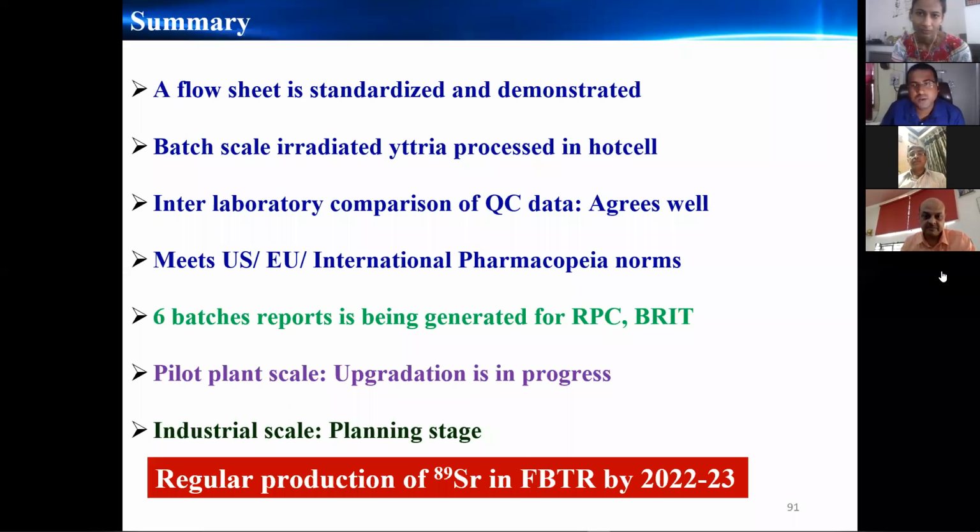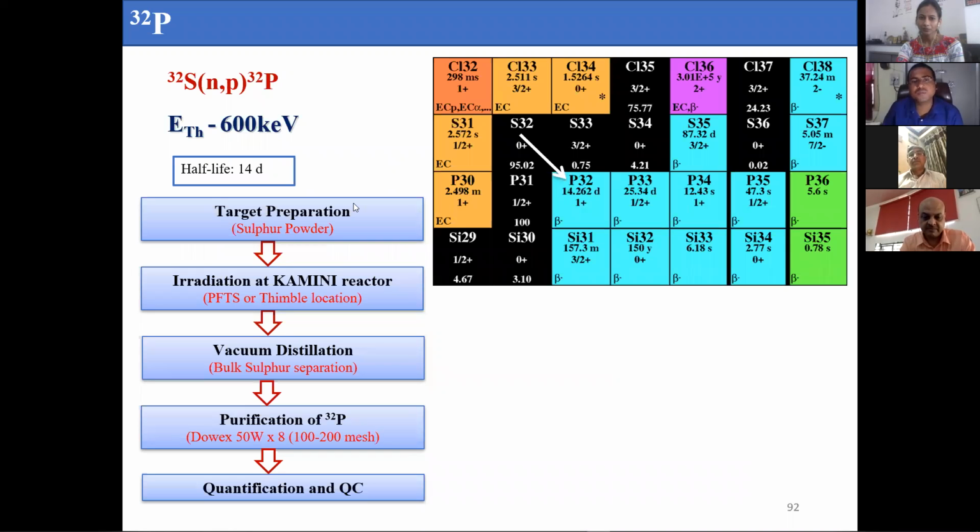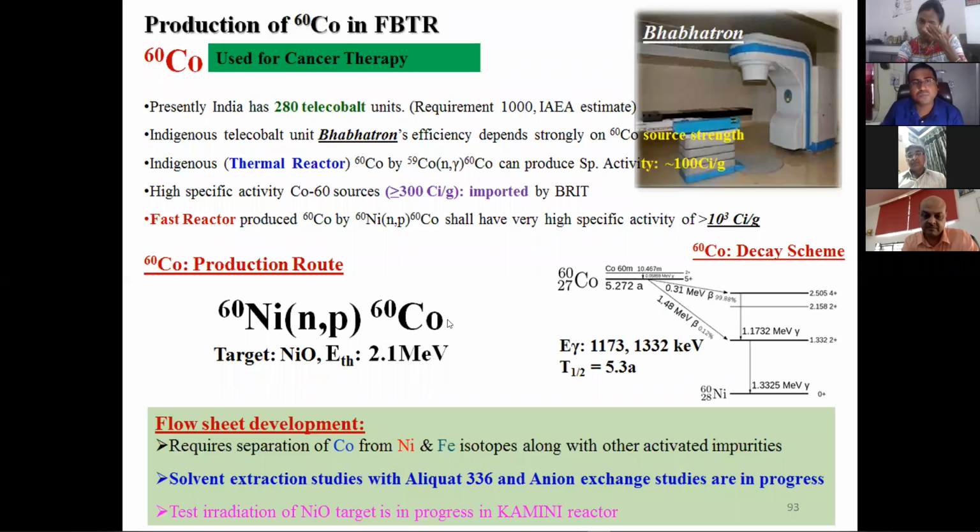Market by that time. Another isotope is phosphorus 32, which we also produce by this technique, and then another one is cobalt 60 that we produce by the nickel 60 n,p reaction, and that will be import substitution, and it can be used for brachytherapy as well as teletherapy purposes also.